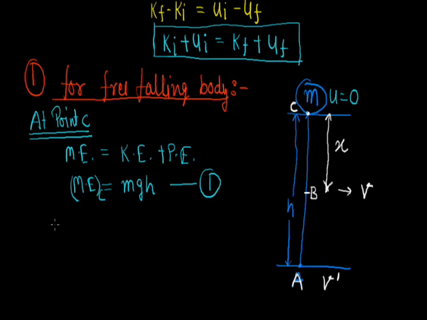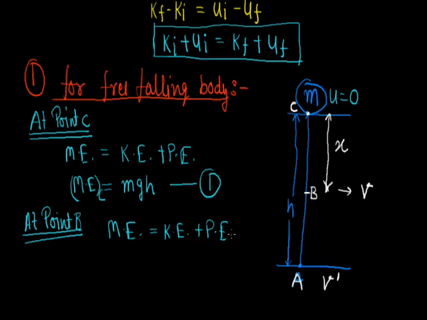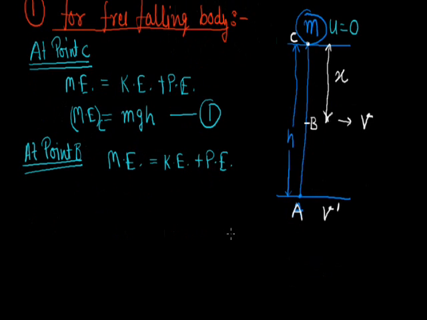This is equation first. Now at point B, again we can write mechanical energy is the sum of kinetic energy and potential energy. Here kinetic energy is half m v square, since at point B the velocity of the particle becomes v, and potential energy we can write as mgx.